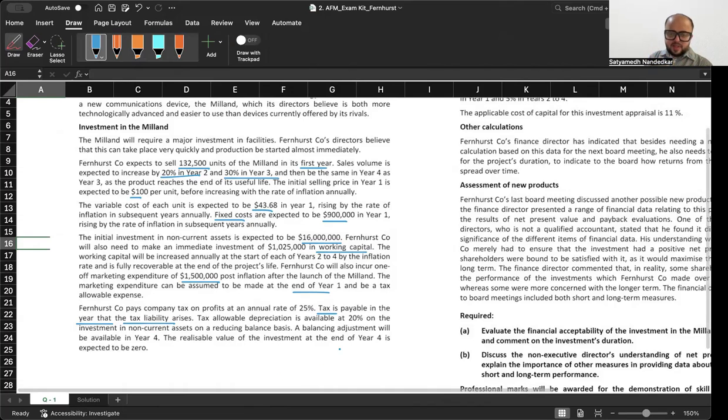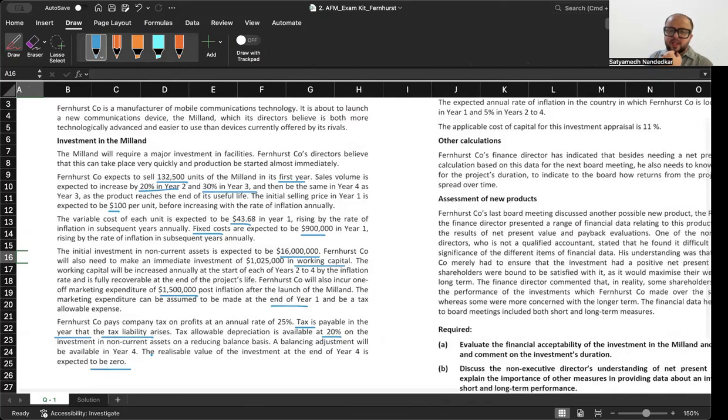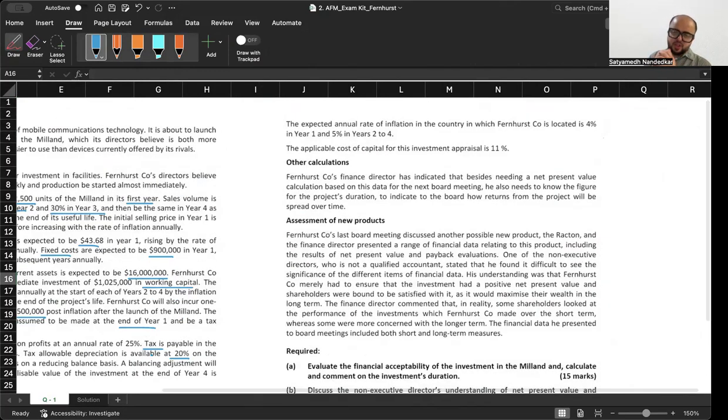Tax allowable depreciation is available at 20% on the investment in non-current assets on a reducing balance basis. A balancing adjustment will be available in year 4. The realizable value of the investment at the end of year 4 is expected to be 0. The expected annual rate of inflation in the country in which Fernhurst Company is located is 4% in year 1 and 5% in years 2 to 4.